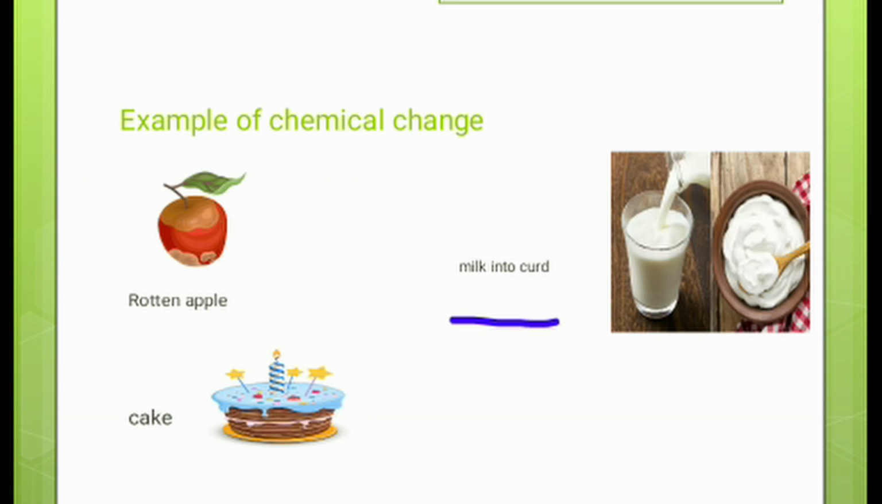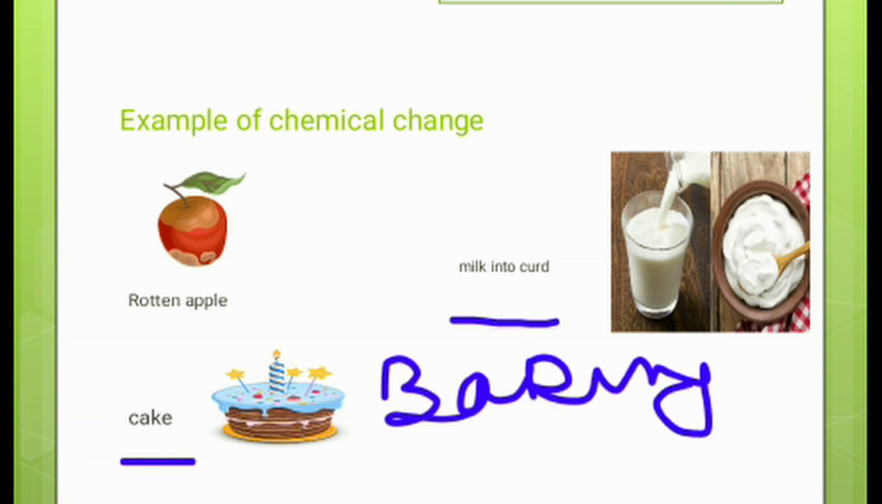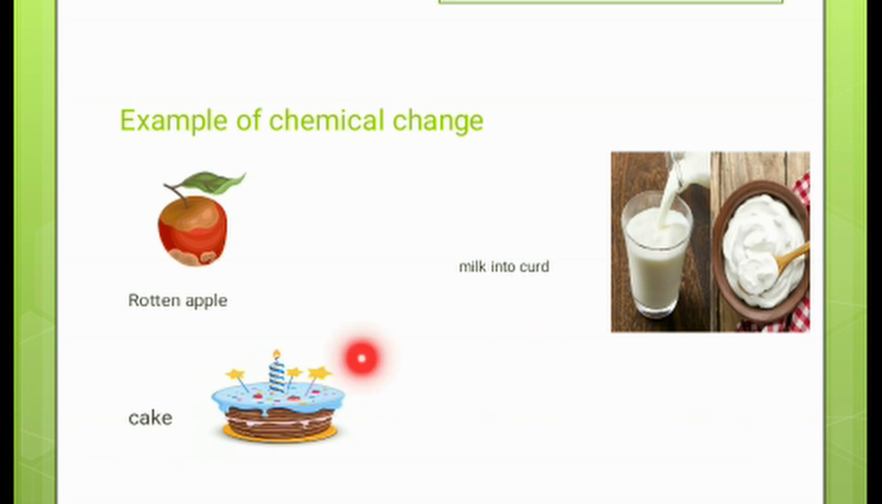Again, cake: when batter is mixed with baking soda, then what happens? When batter is mixed with baking soda, this will produce CO2. CO2 means carbon dioxide, which gives a fluffy texture to the cake.